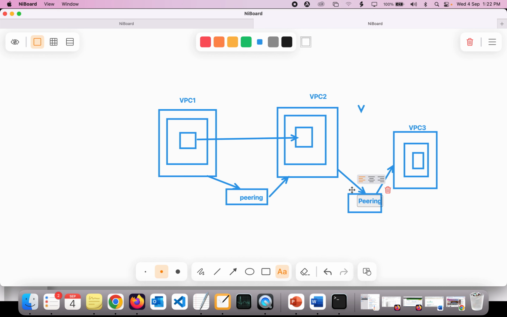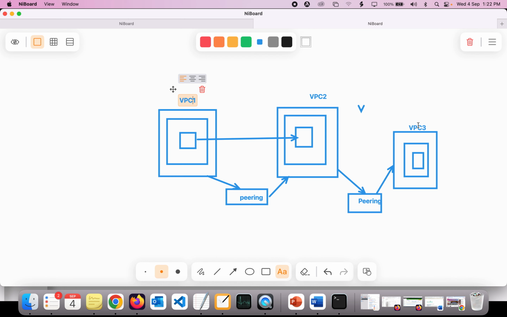Now the question is, will VPC1 be able to communicate with VPC3, because VPC1 has a VPC peering with VPC2, and VPC2 has a VPC peering with VPC3? Is it possible that VPC1 will be able to communicate with VPC3?